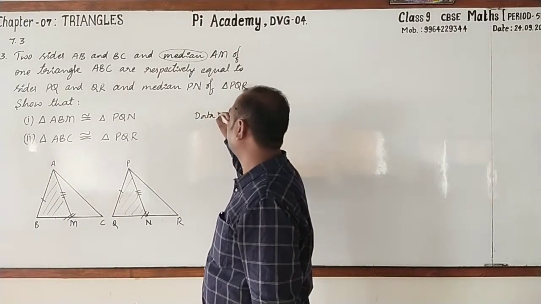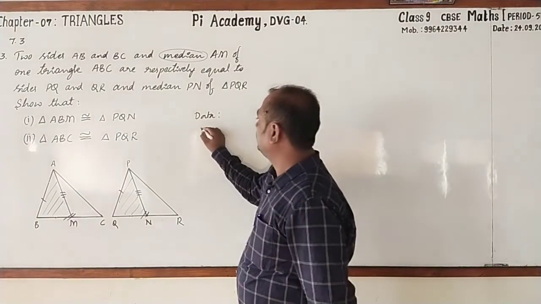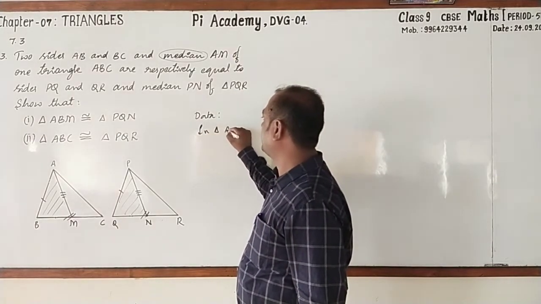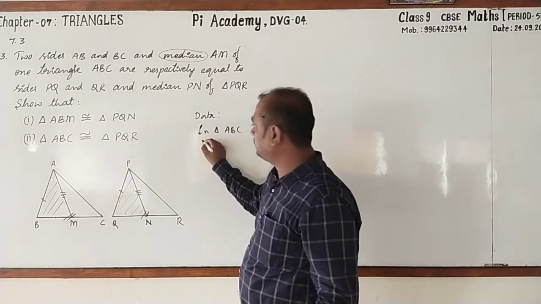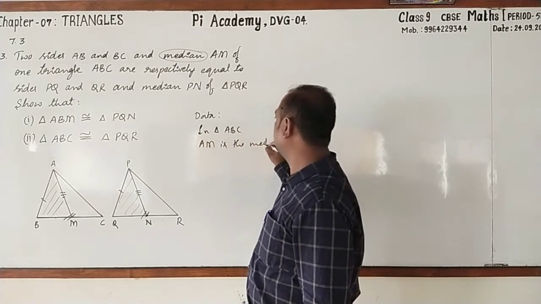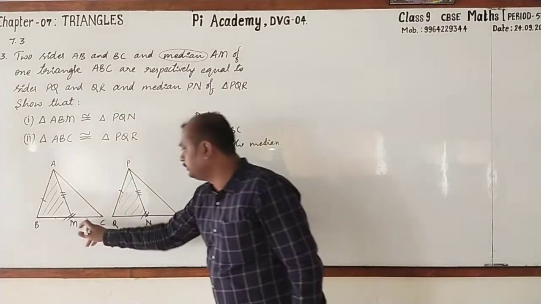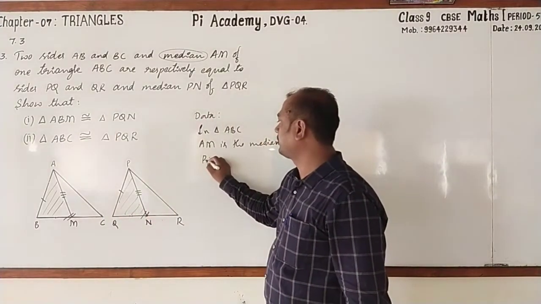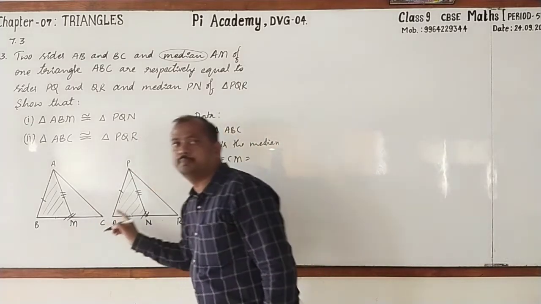First, let us write the data. What will we write? In triangle ABC, AM is the median. If it is so, we can write BM equals CM, which is half of BC.